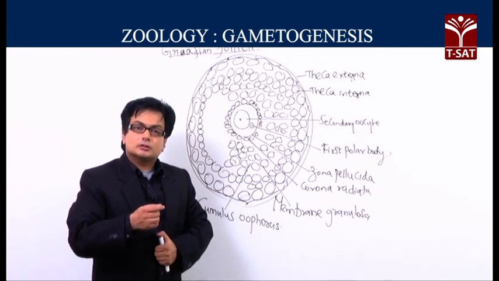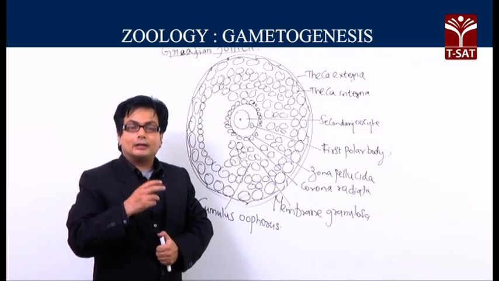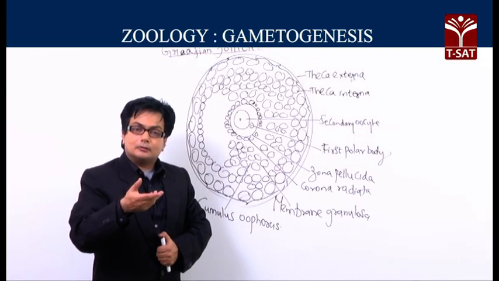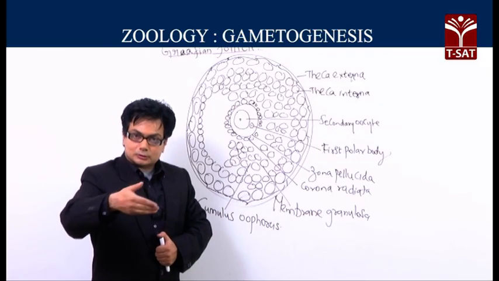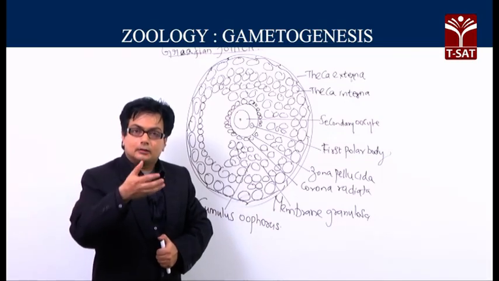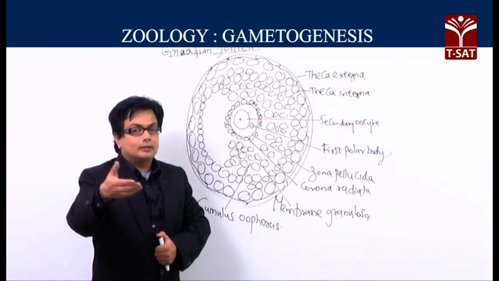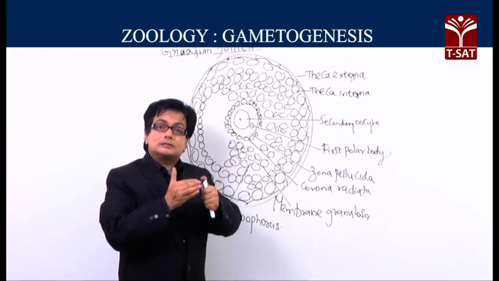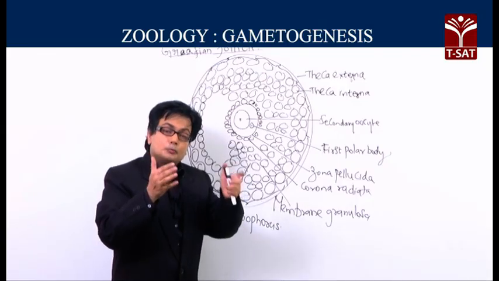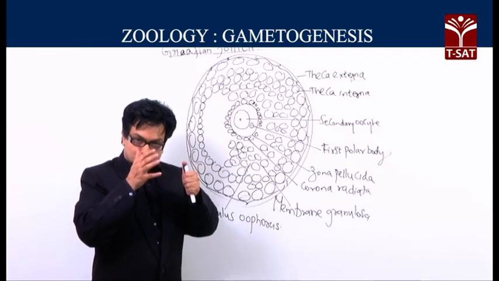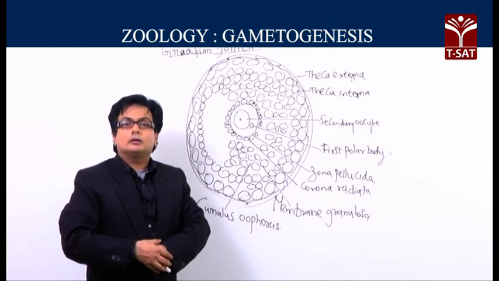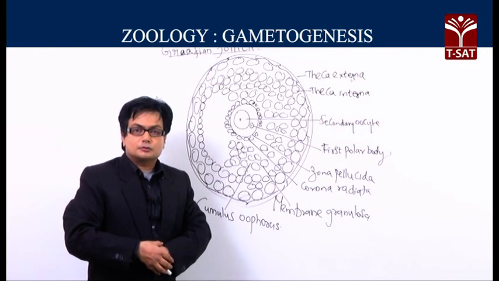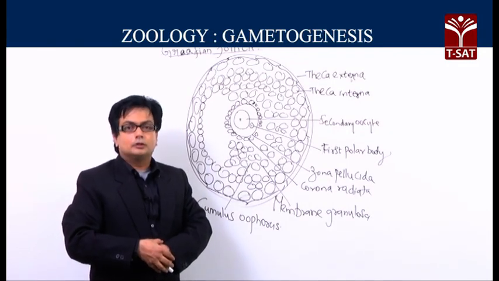That means LH is causing ovulation by acting on the Graafian follicle. Once ovulation takes place, the secondary oocyte, the polar body, the zona pellucida and corona radiata will be released into the body cavity, collected by the fimbriae of the fallopian tube. And now, once the rupture is done, the group of follicle cells which remain in the ovary will be called the corpus luteum, and the corpus luteum begins to release a hormone called progesterone.